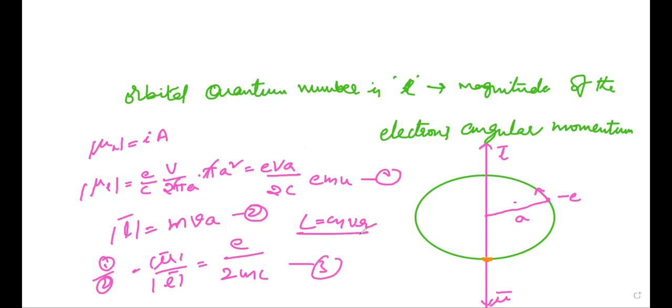So the ratio of the orbital magnetic moment and orbital angular momentum for the electron is a constant value, because e, 2, m, and c are all constant, where m is the mass of the electron and c is the velocity of light. This constant is called the gyromagnetic ratio.